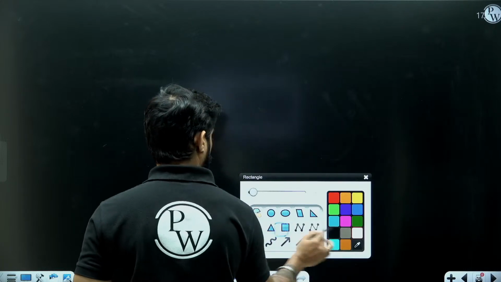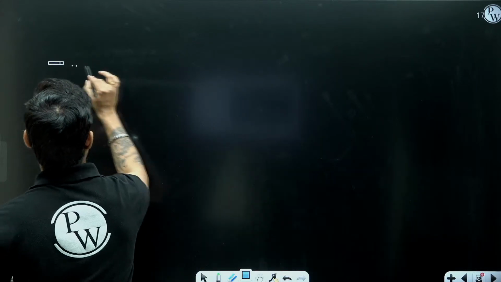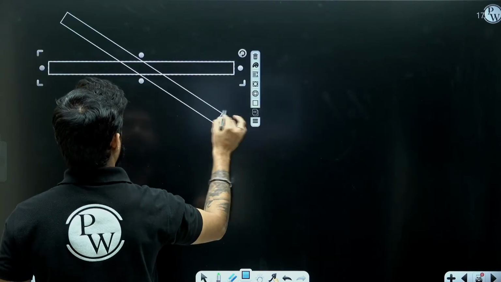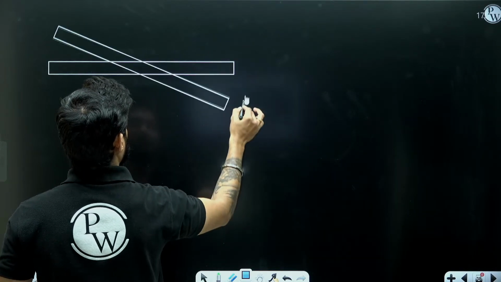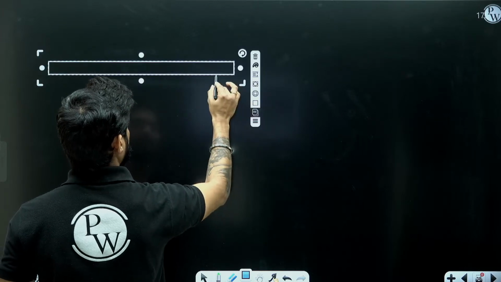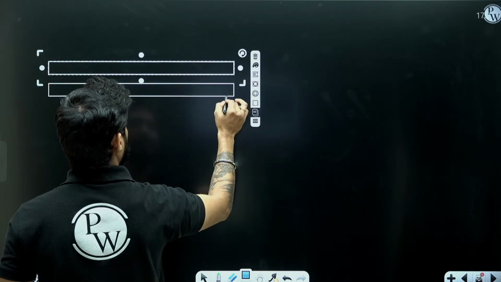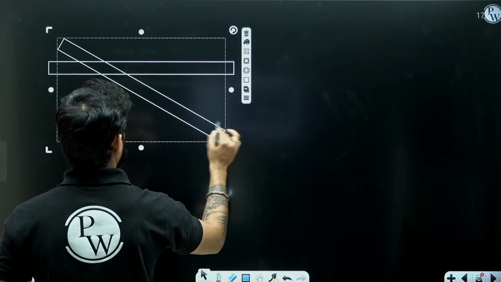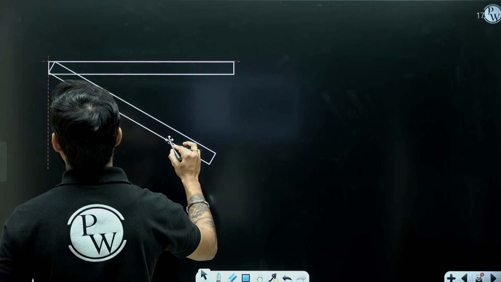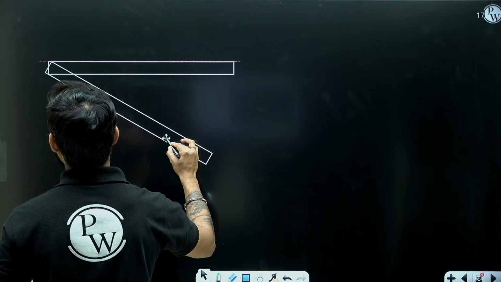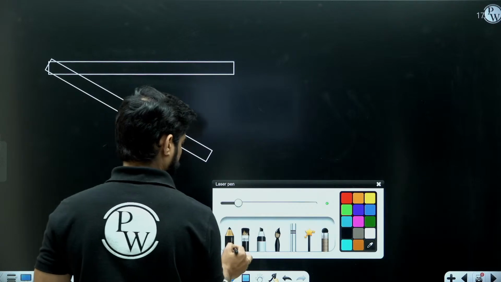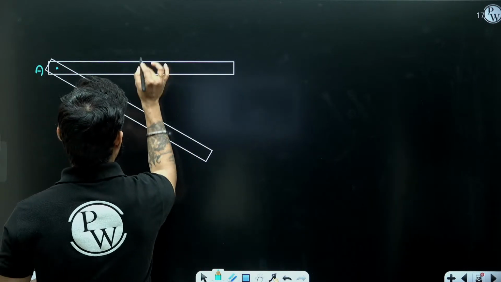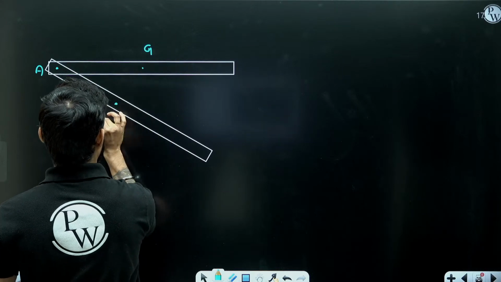So beta, initially the bar was like this and then it rotated. Then it rotated like this at 30 degree. This is A, which will remain at A, but this is G. This will be G dash.